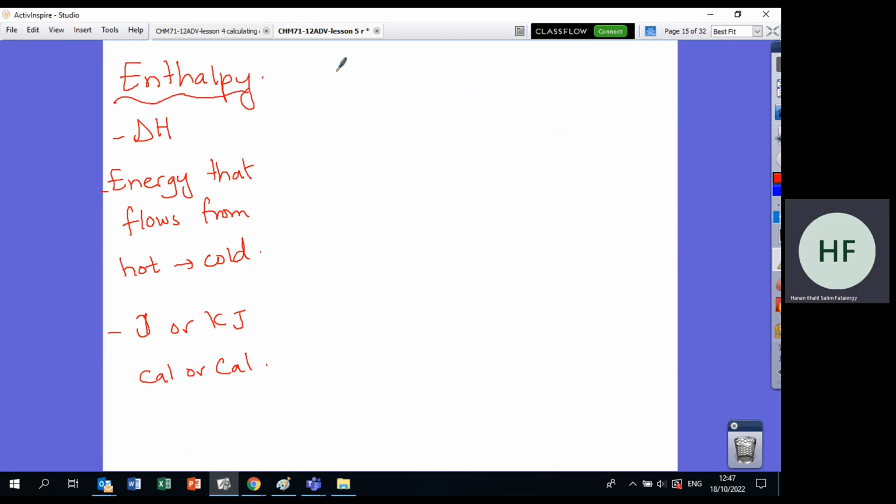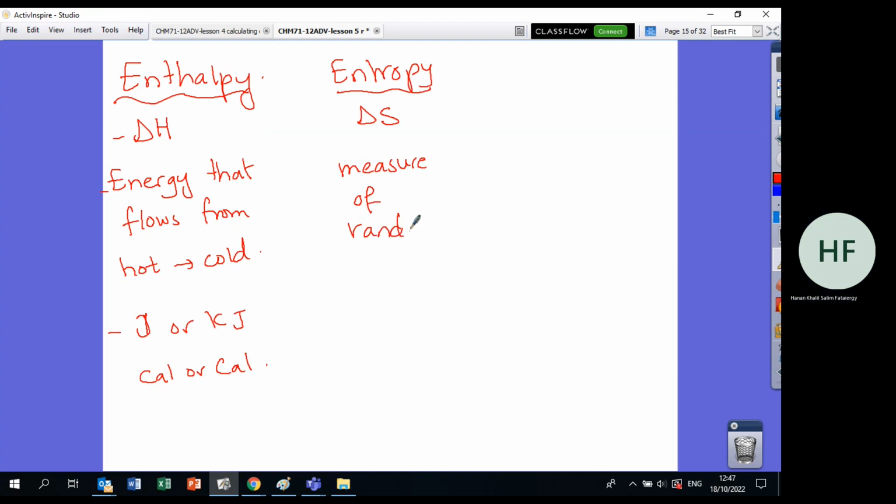The second term was the entropy. The symbol of the entropy was delta S. Its definition is the measure of randomness, and its unit is joules over Kelvin. The last term is the Gibbs free energy.